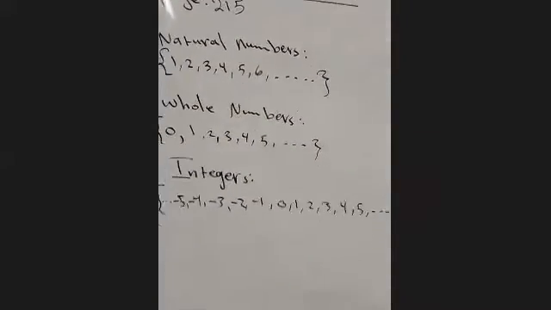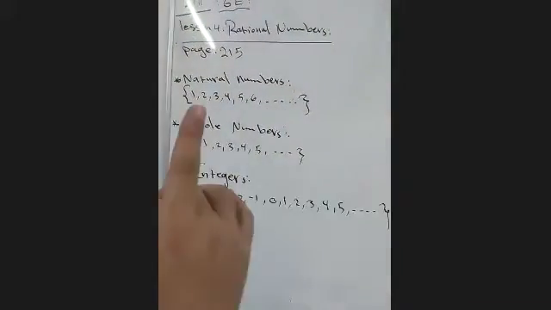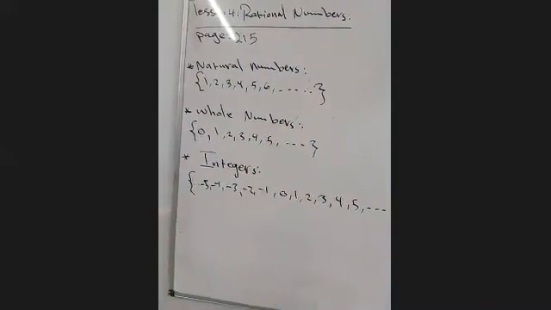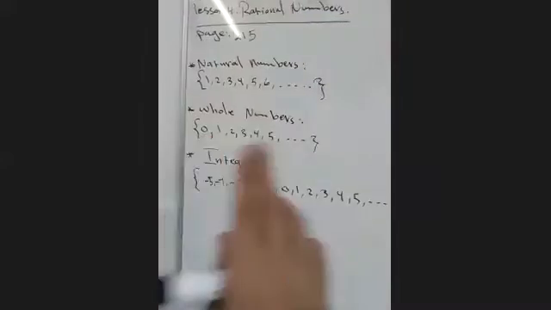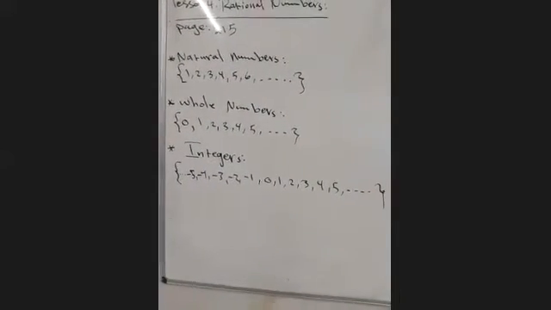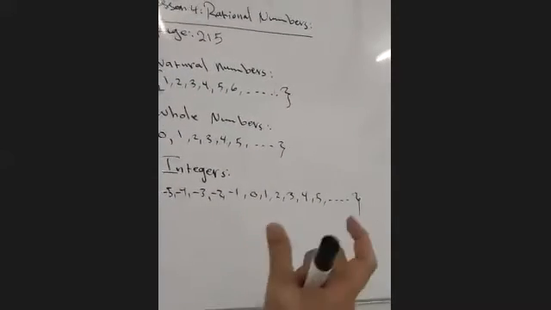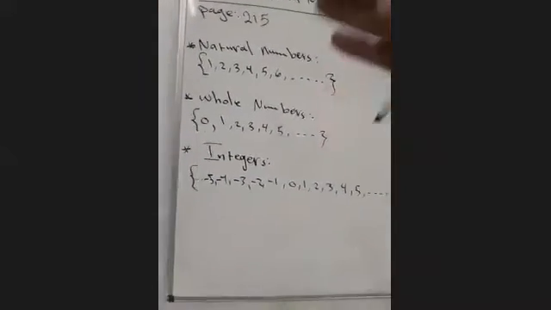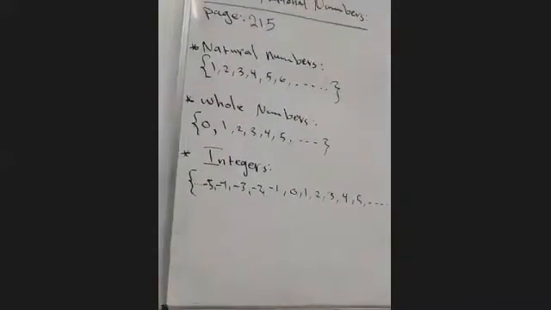So we have 3 groups. The first group, natural numbers, starts from 1. Then whole numbers start from 0. Then the integers, we have 0, positive, and negative. These are the 3 groups of numbers.